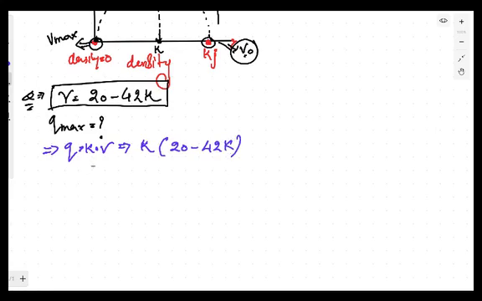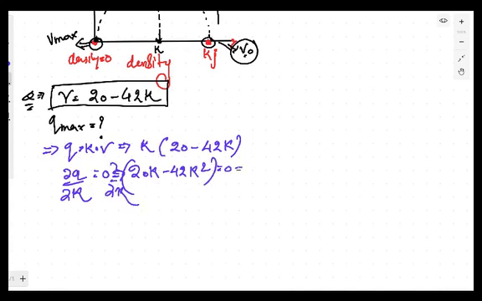You'll get this equation, this is Q. Now what you have to do, you have to differentiate this Q with respect to K. Then you have to put it equal to 0. Differentiate this. This is 20K minus 42K square. Now you have to differentiate this, this is d over dK. Now you have to put that equal to 0. It means that this will be 20 minus 84K, and this is equal to 0.